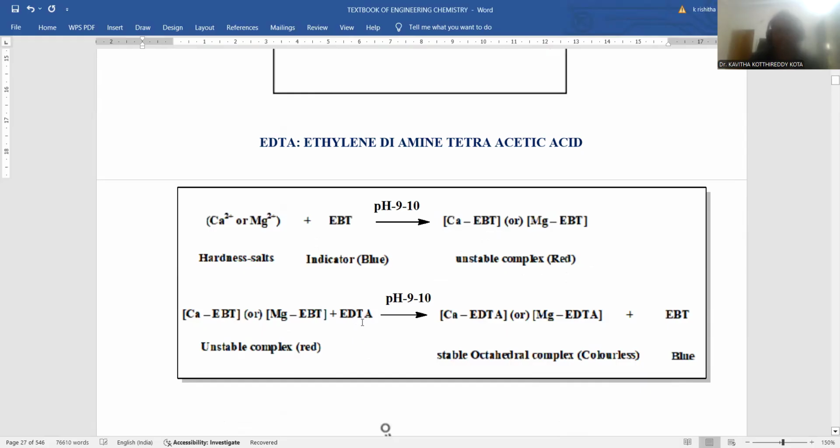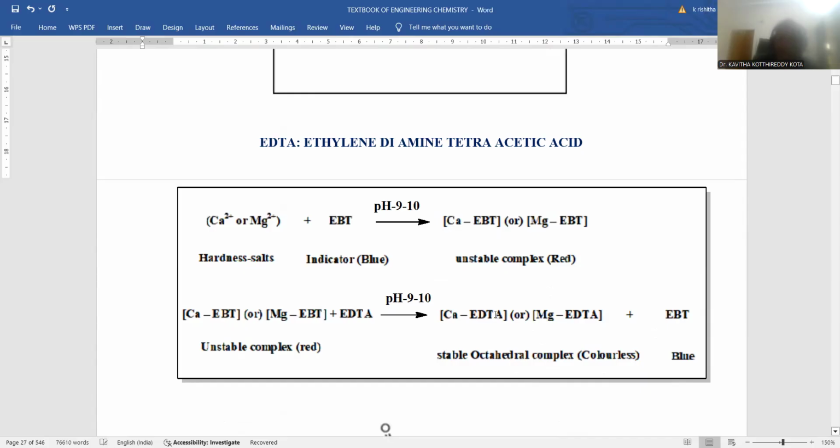In order to make this EDTA and complex reaction happen, the pH is to be maintained again at 9 to 10, so that there is a replacement of calcium EBT or magnesium EBT with calcium EDTA or magnesium EDTA. This is the way complex formation takes place at the completion of the reaction, so that free release of the indicator Eriochrome Black T is possible. Whenever the calcium EDTA or magnesium EDTA complex is generated, it is highly stable, and moreover EDTA is a hexadentate ligand creating an octahedral complex, which is colorless. Along with this colorless complex, free release of the EBT indicator takes place, whose color is blue.